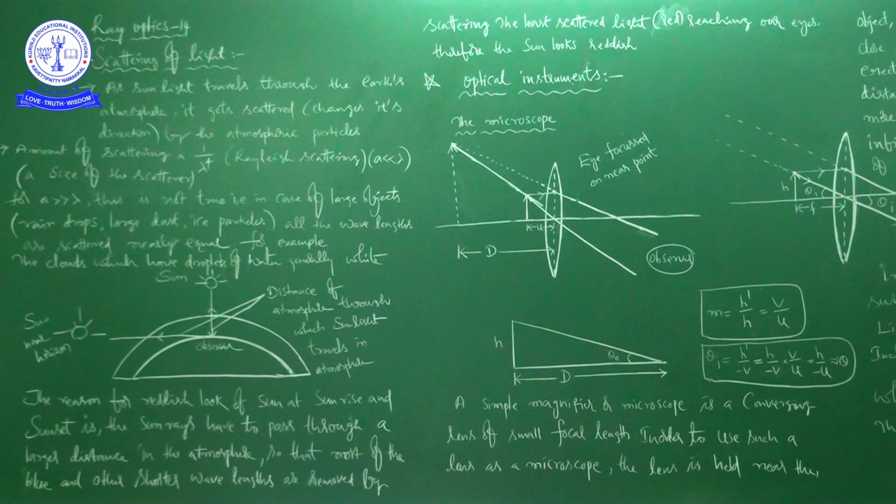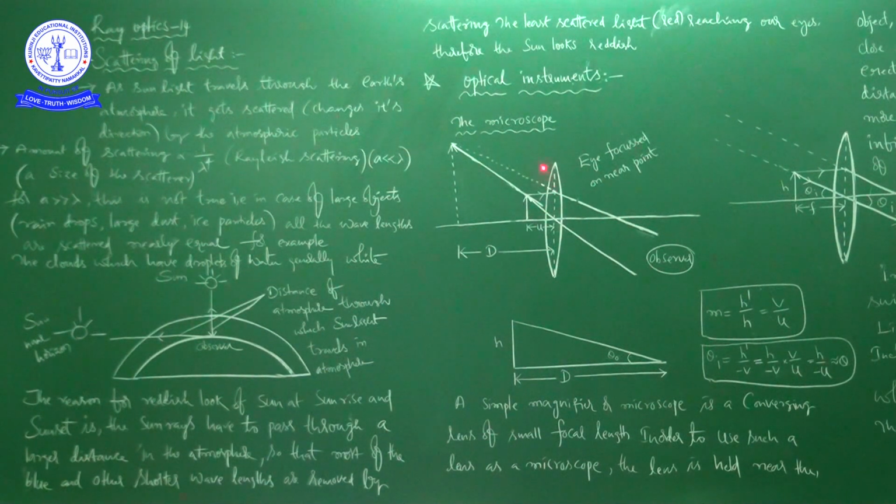And along with all these things, one of the natural optical instruments, what is that? Our eye. Our eye is a natural gift for us and is also a very good optical instrument. Because of the eye we are able to see all the things that happen in our surroundings. Now we are going to discuss the principle and working of the simple microscope.